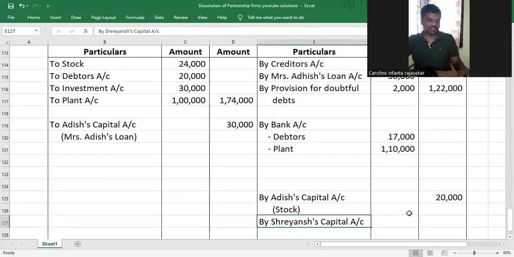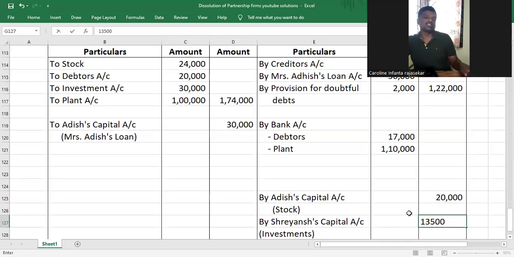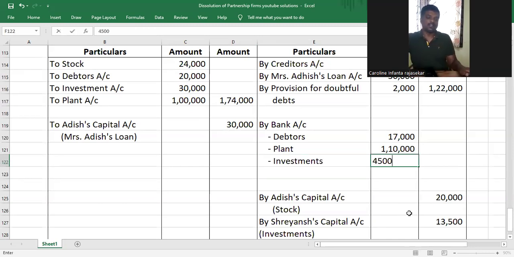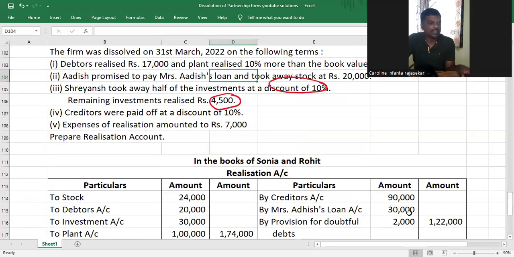And within brackets, I will write investments. And that will be how much, my dear children? 13,500, as we just calculated, and then the remaining investments were sold for 4,500 that we'll write under by bank. Okay, so with that we have completed that adjustment.